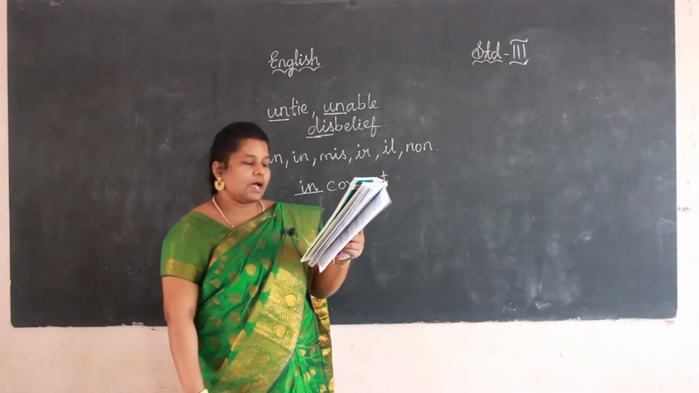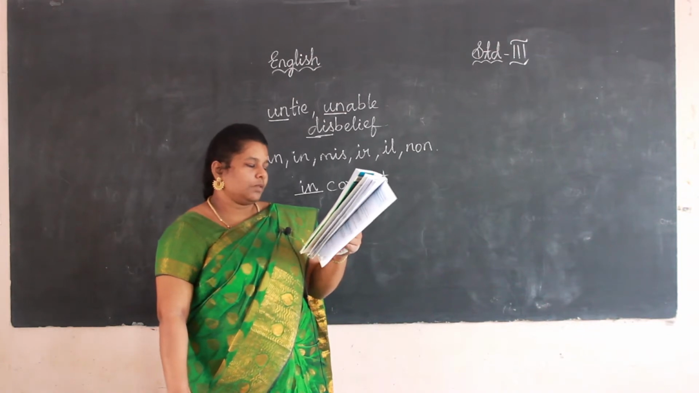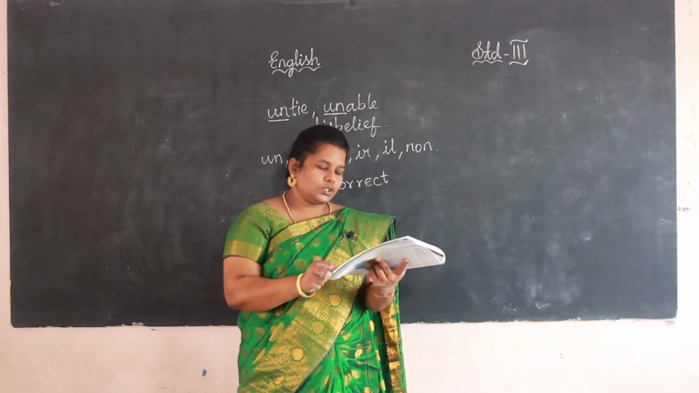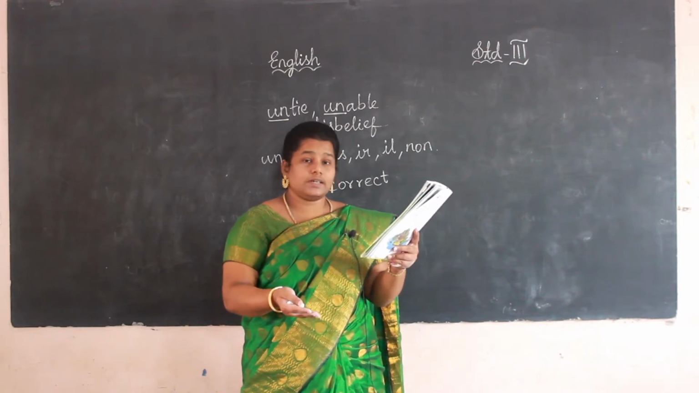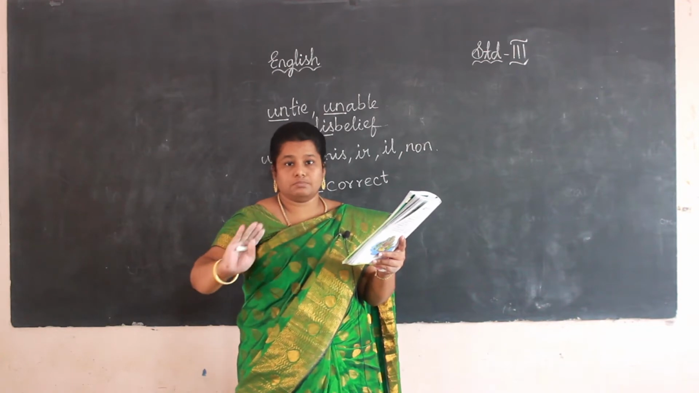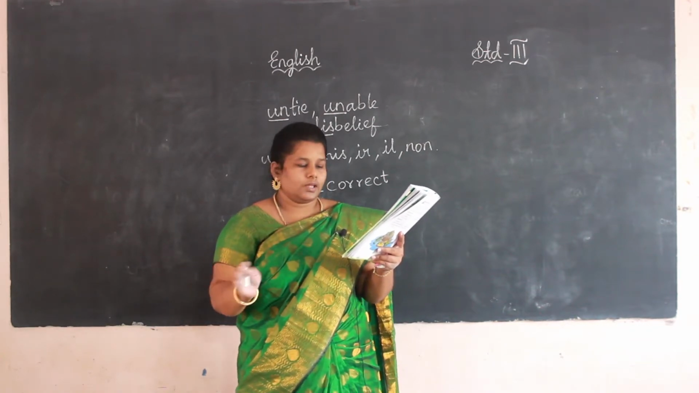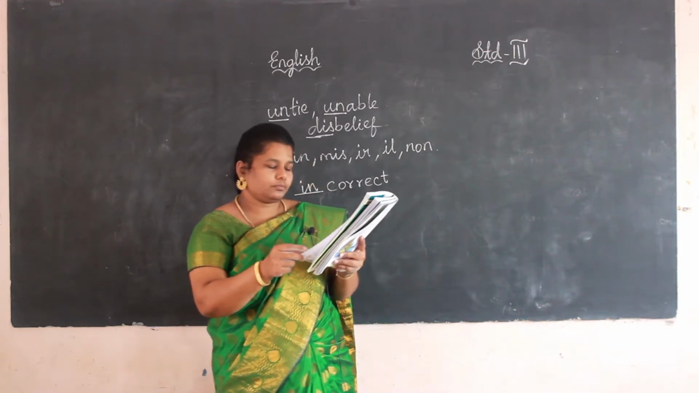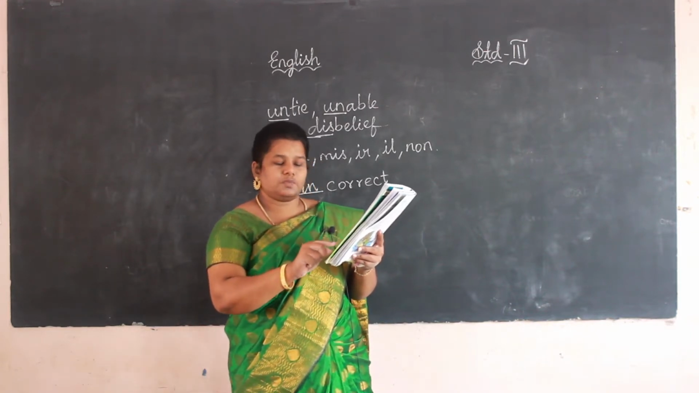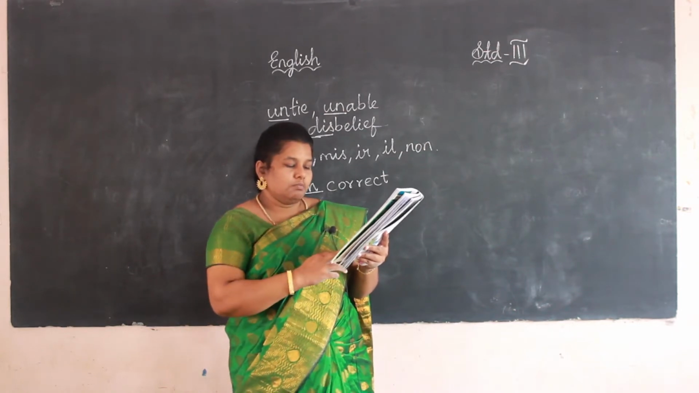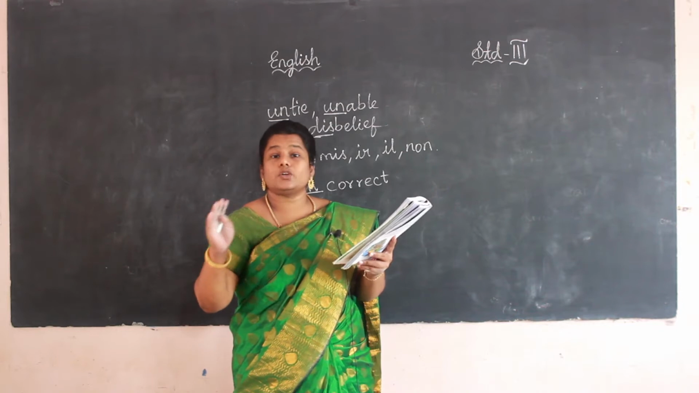See all the examples: uncover, disagree, dislike, mismatch, misplace, undo, untrue. For opposite words, see, mismatch. Match means it will match. Mismatch means it does not. And for each word the meaning is also given. Mismatch means we are not able to match. Misplace means the wrong place.